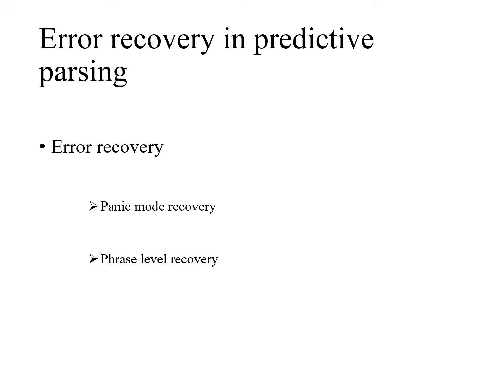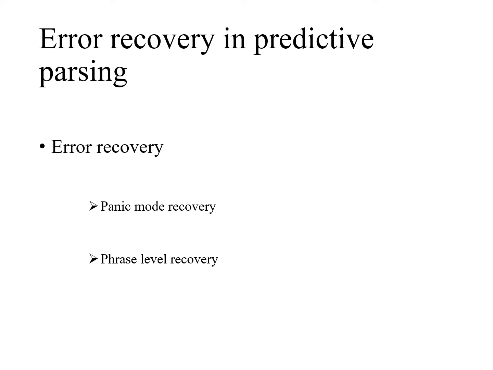The second is phrase level recovery. In phrase level recovery, the parser performs local correction on the remaining input when the error is discovered. For example, instead of a comma, let us assume we put a semicolon. So auto correction is implemented here. Auto correction means the semicolon is replaced by a comma, as we have seen in a word processor. So the auto correction recovery strategy is implemented in a word processor, and a similar kind of recovery strategy is used here.